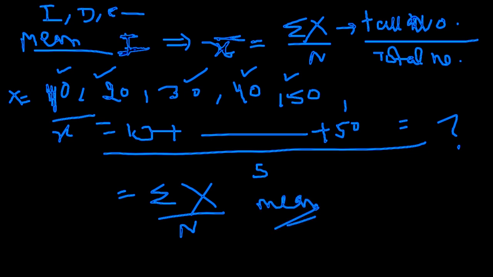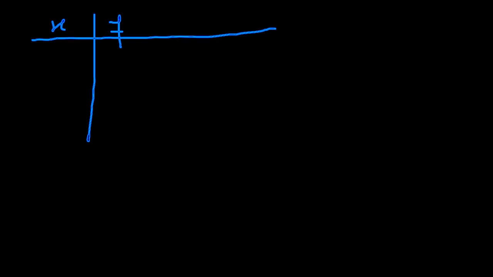Fine. Another is discrete data. If you have discrete data, say suppose we have x and we have y or the frequency. For example, we take x as 10, 15, 20, 25, 30, 35 and 40.